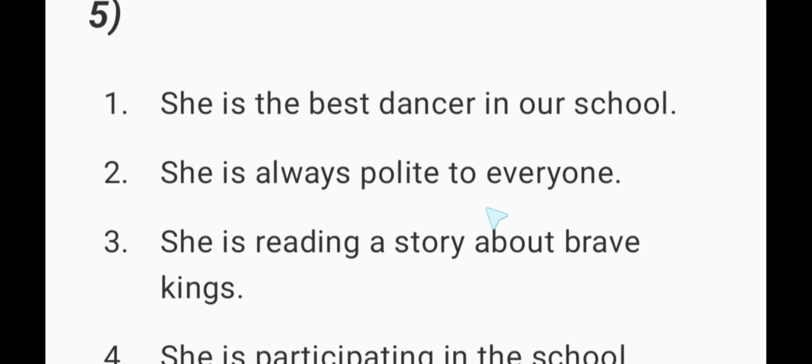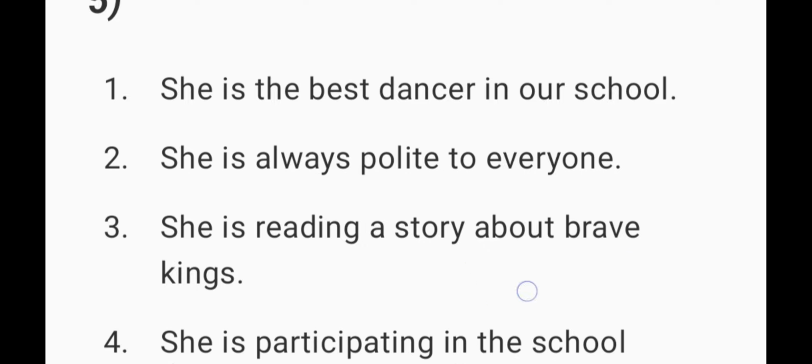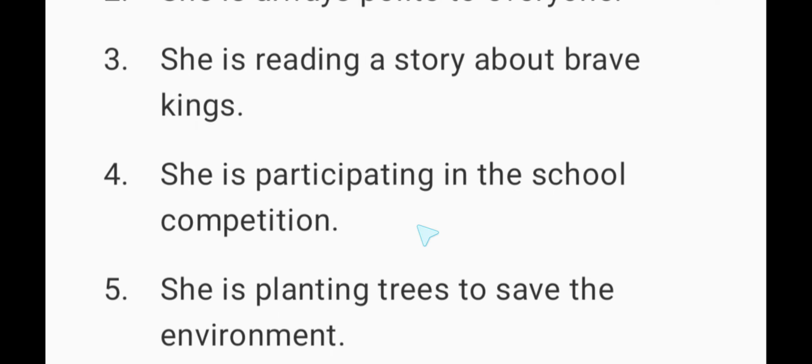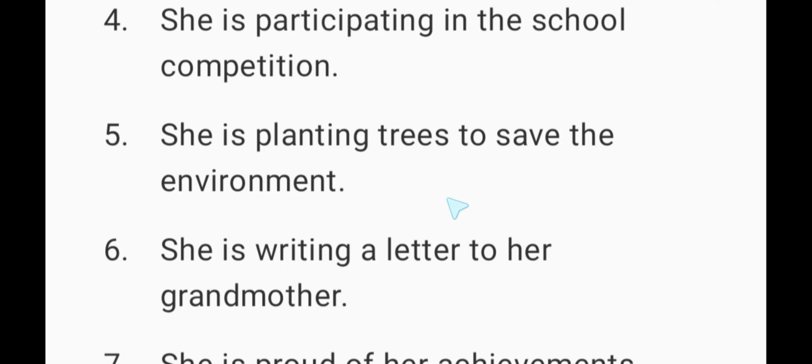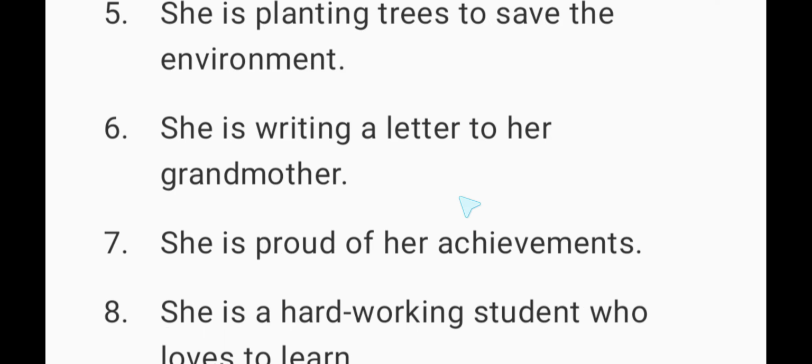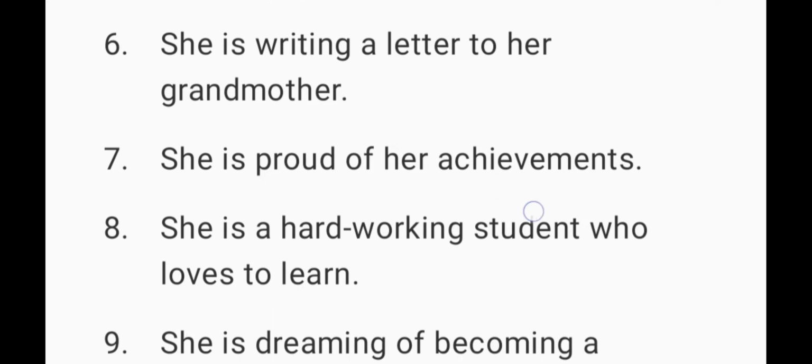She is always polite to everyone. She is reading a story about brave kings. She is participating in the school competition. She is planting trees to save the environment. She is writing a letter to her grandmother.